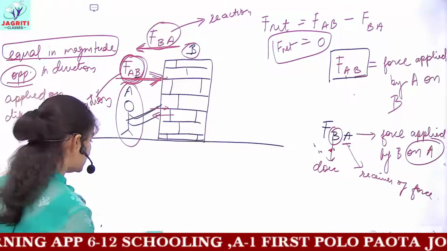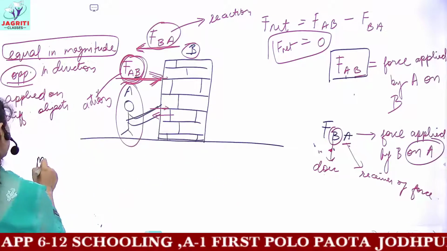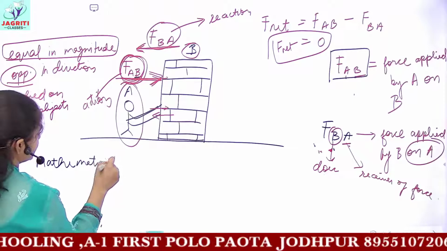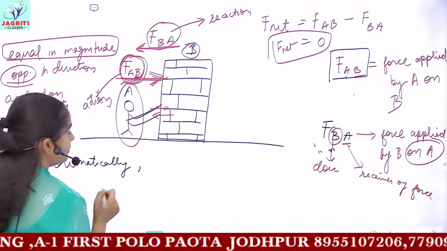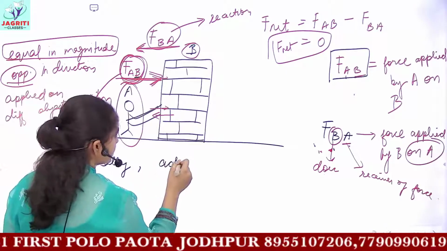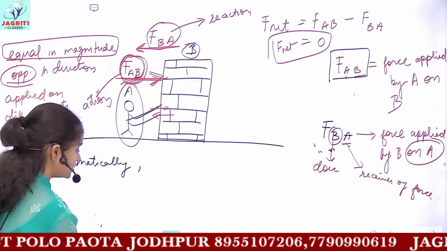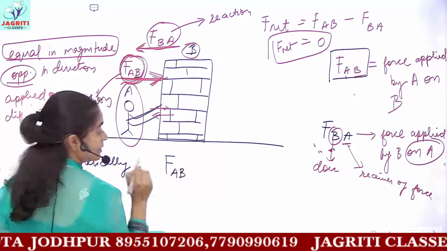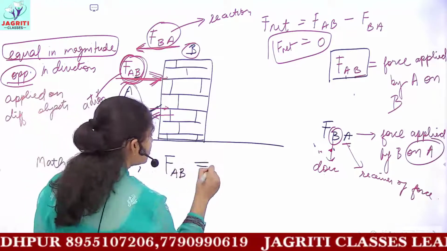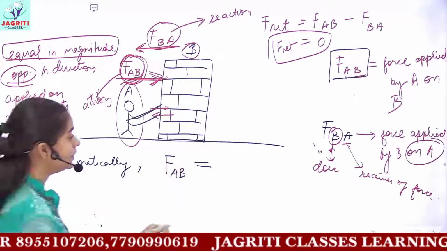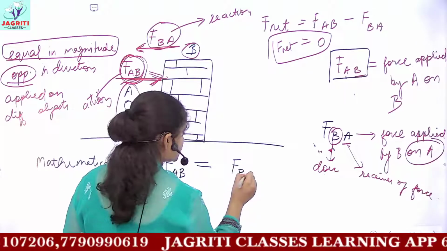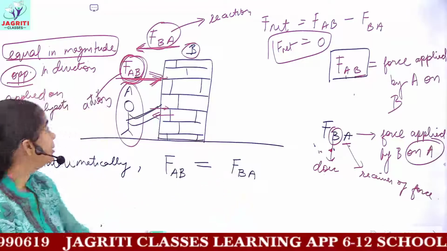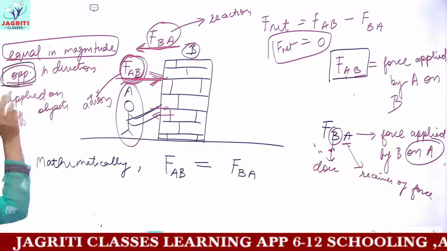To represent the third law mathematically, you would say that the action force, I'll write it directly now, the action force is FAB, and this force is equal in magnitude with the reaction force. So I'm writing that action is equal to the reaction, but then we have said these are applied in opposite directions.